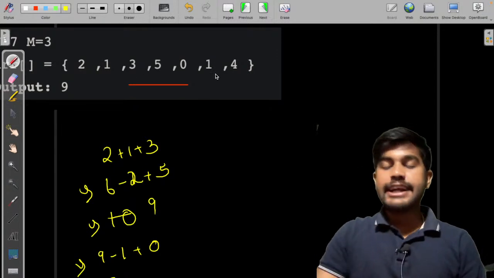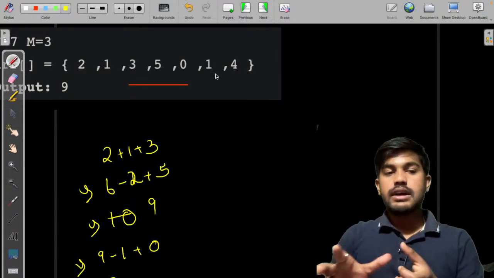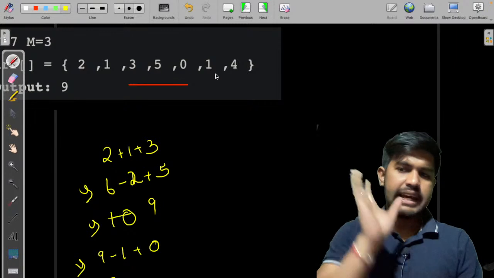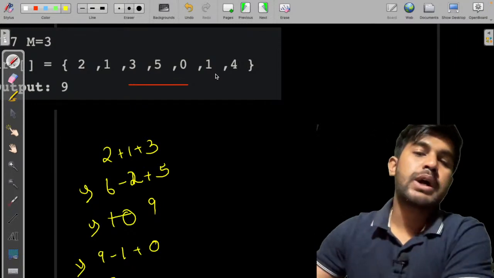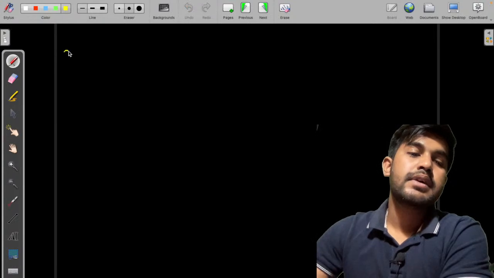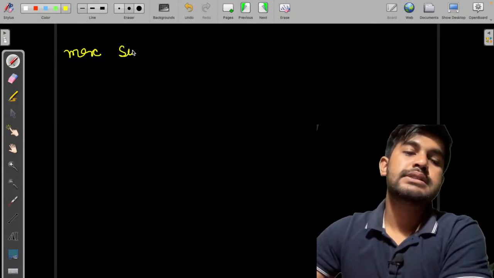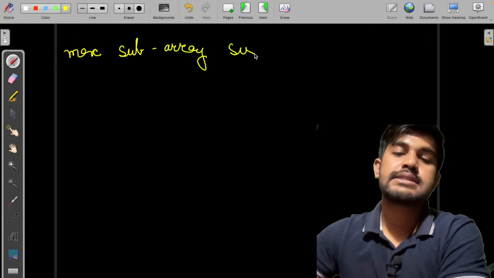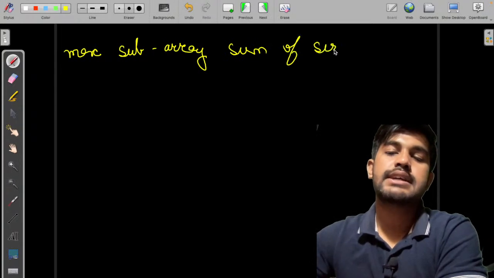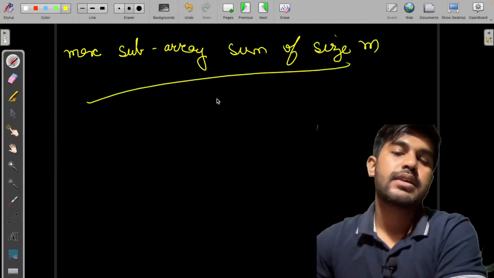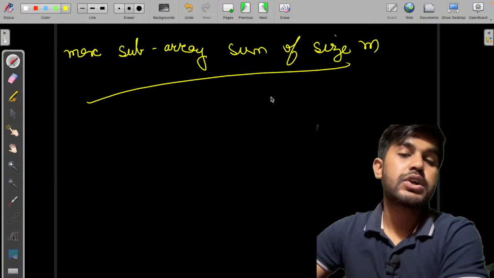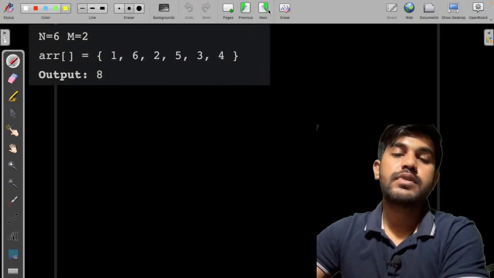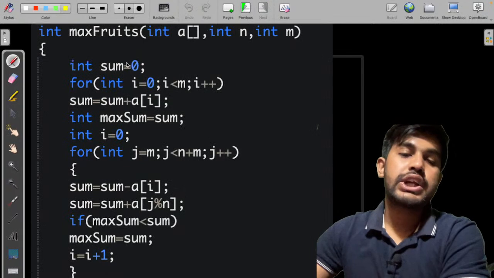So basically what we need to do is first compute the size that we can consider, that would be nothing but m only. So the question boils down to finding the maximum subarray sum of size m itself. And we would be doing sliding window to complete this approach. Initially the sum would be empty.